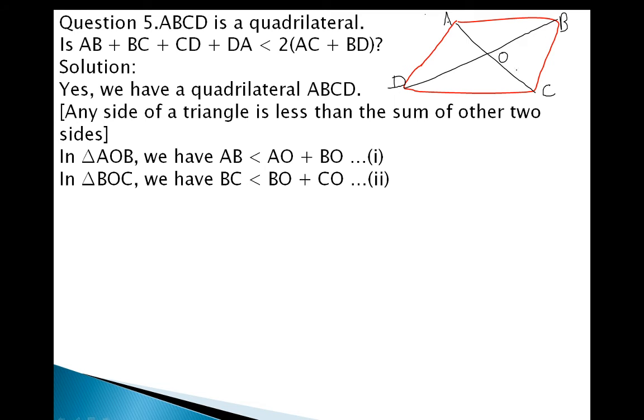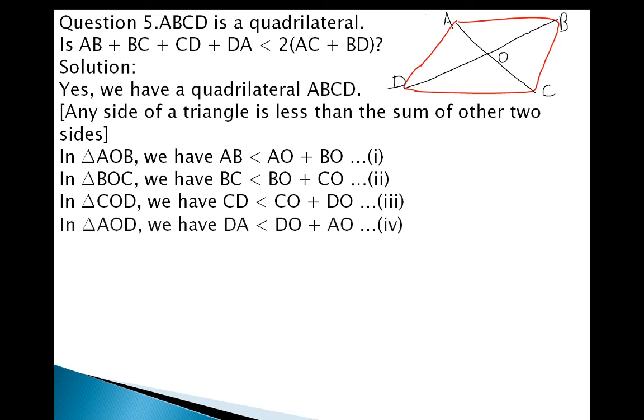Likewise in BOC, BC is greater than BO plus OC. In COD you can see that CD is greater than CO plus DO, and in AOD you can say that AD is greater than AO plus DO. In this way we can write the inequalities for all the triangles in this quadrilateral.